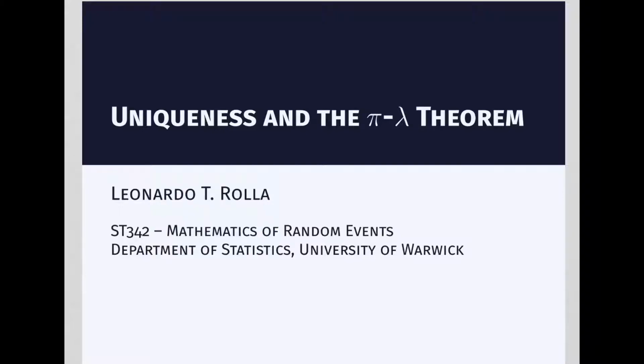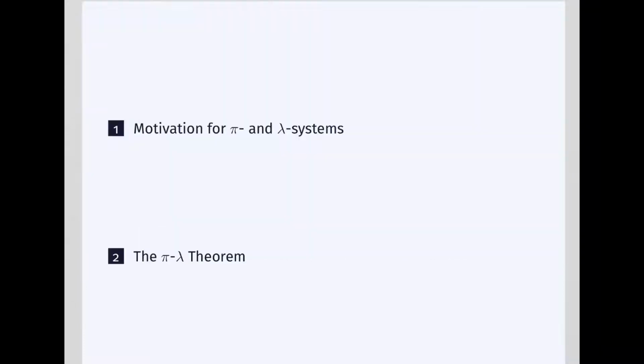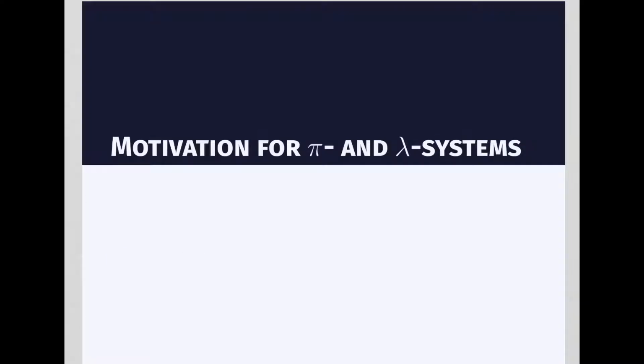In this video lecture, we will discuss uniqueness of measures and introduce the pi-lambda theorem. We'll present the discussion backwards, introducing the motivation when we're trying to study, for instance, uniqueness of measures, and this will motivate the definition of pi systems and lambda systems. And then in the second part of this video lecture, we move to the pi-lambda theorem and finally use it back to prove questions about uniqueness of measures. We'll start with some motivation for the definition of pi systems and lambda systems.